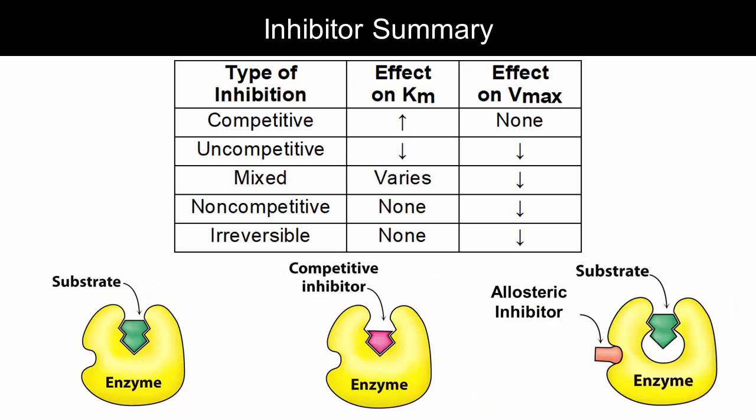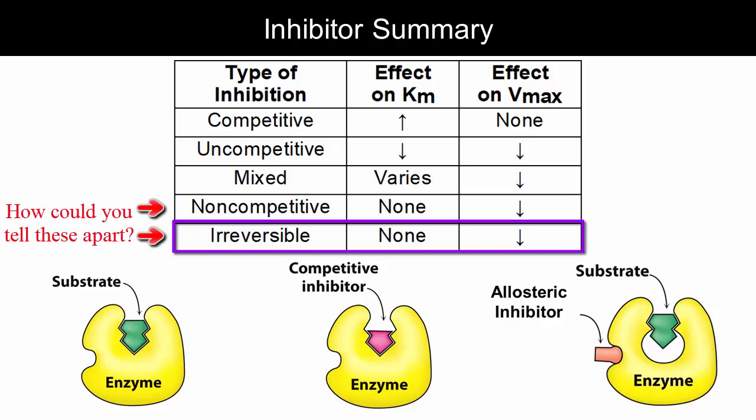All of these subclassifications have been for reversible inhibitors. Irreversible inhibitors all affect Km and Vmax in the same way, no matter where they bind the enzyme. Having an irreversible inhibitor bind an enzyme is equivalent to removing the enzyme from the reaction entirely. Any enzyme unaffected by the inhibitor will bind the substrate like normal, so Km is unchanged. But since there is less functional enzyme present than normal, Vmax decreases. This is true even if the irreversible inhibitor binds the active site. The substrate can't outcompete something that forms a covalent bond at the site.